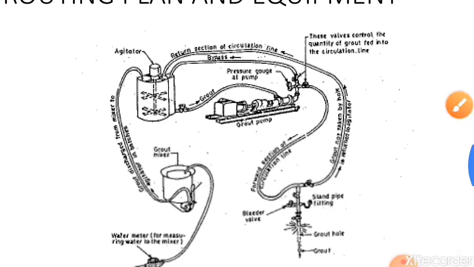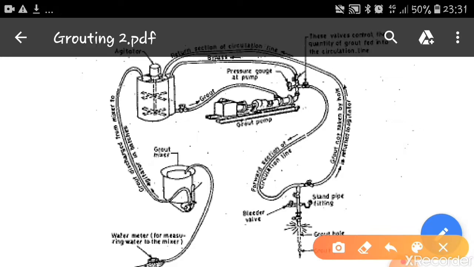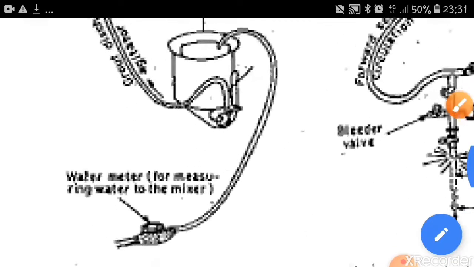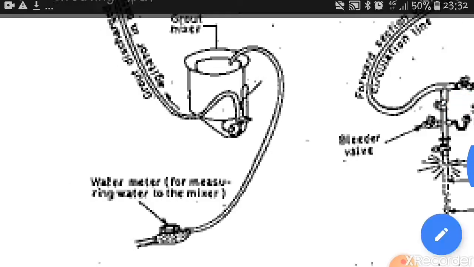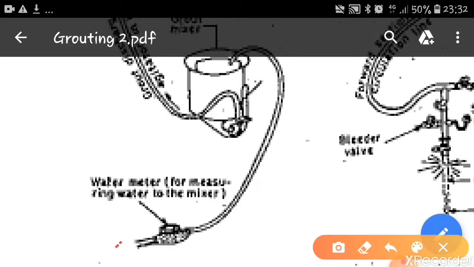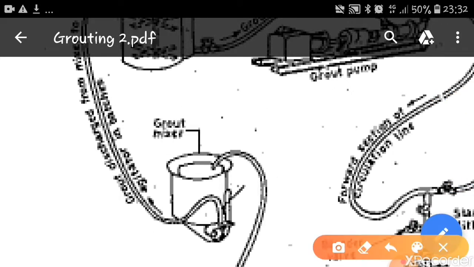Here we can see the schematic diagram of the grouting plant. This is the water meter, which measures the quantity of water going through the pipeline into the grout mixer, where the grout is mixed along with the water.